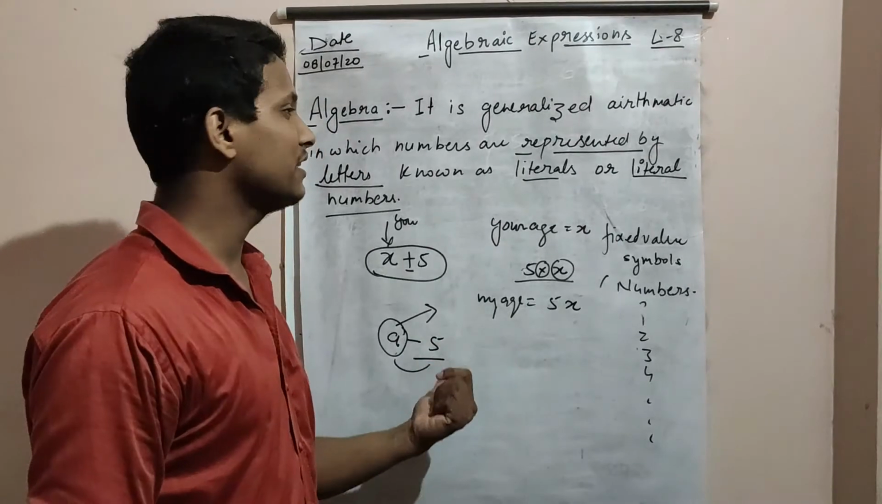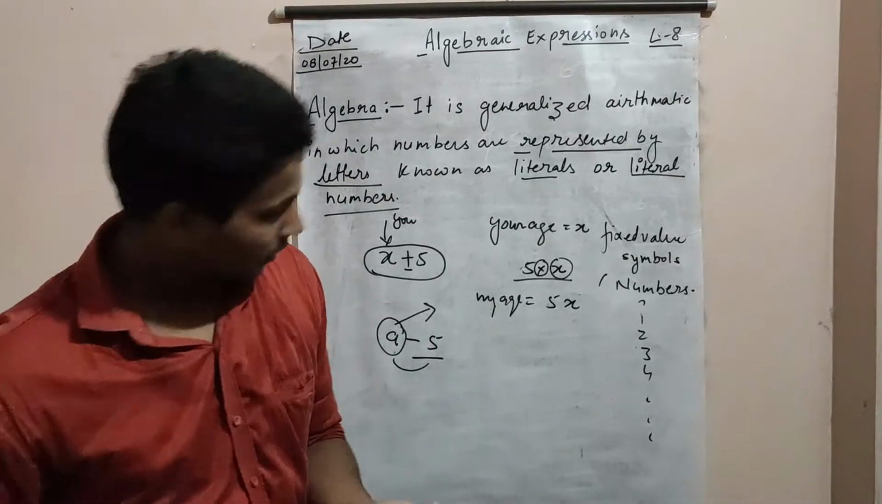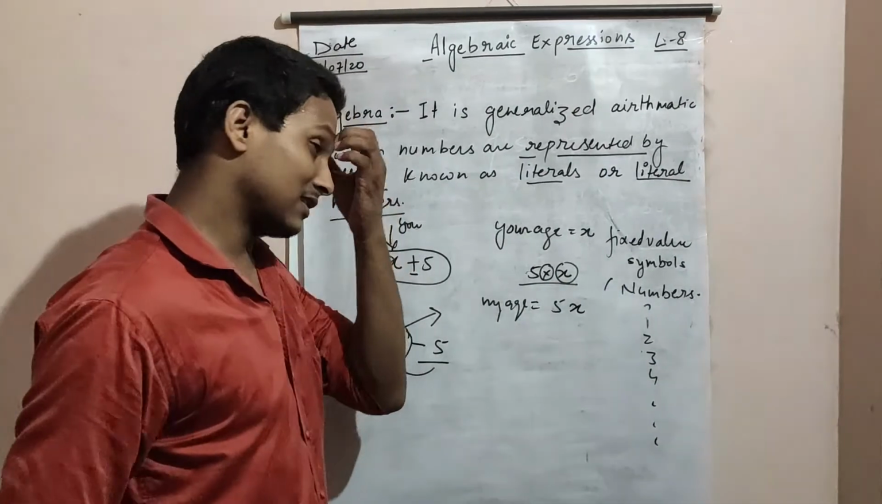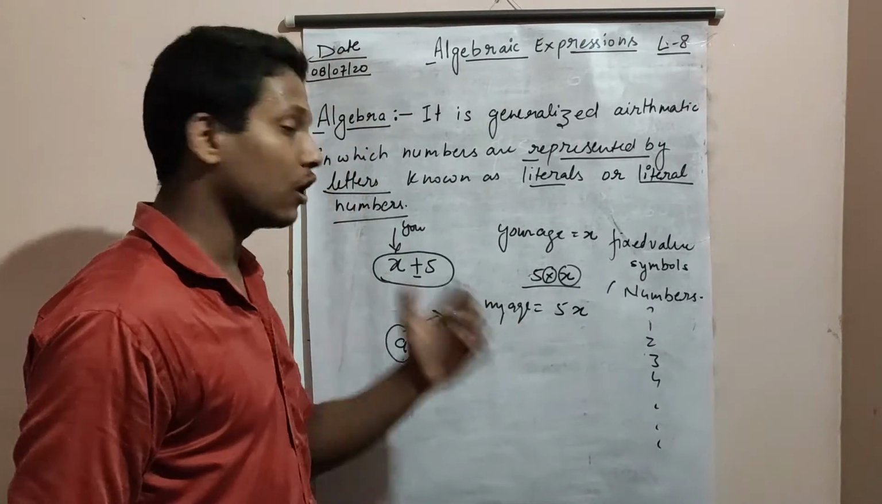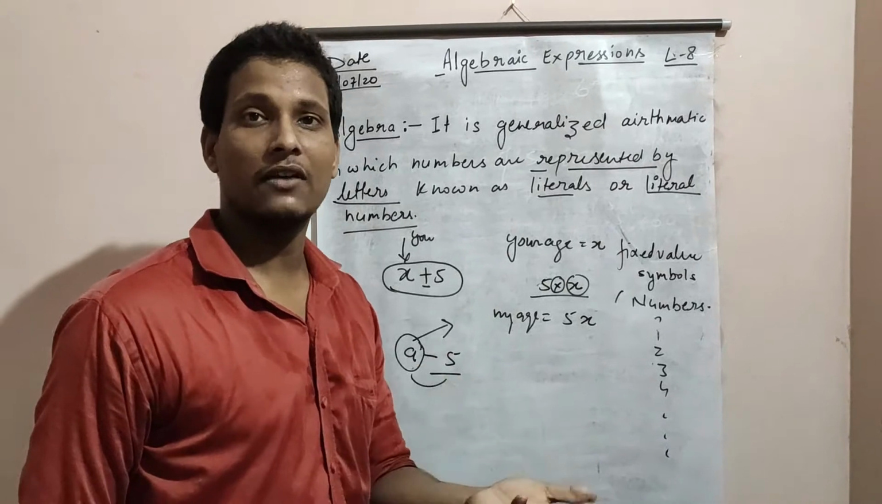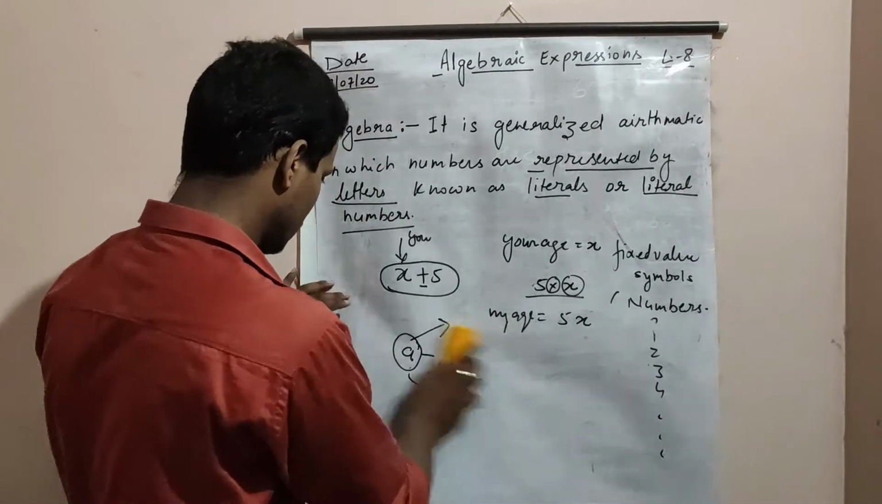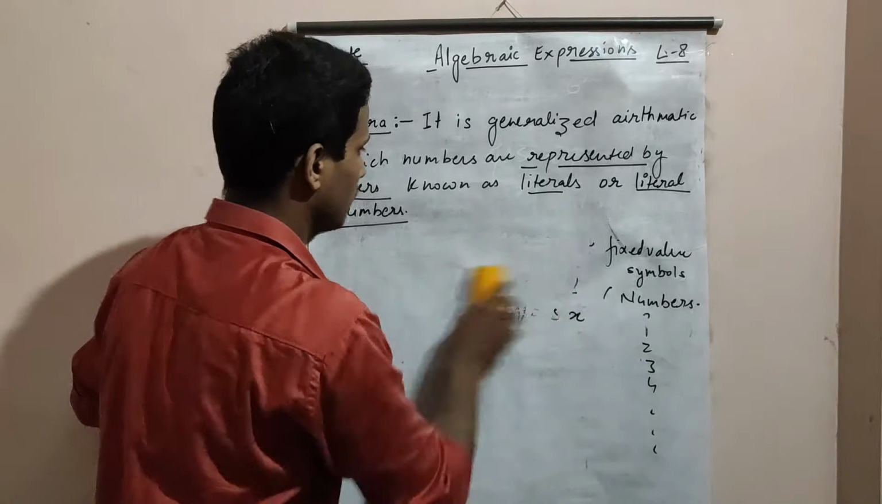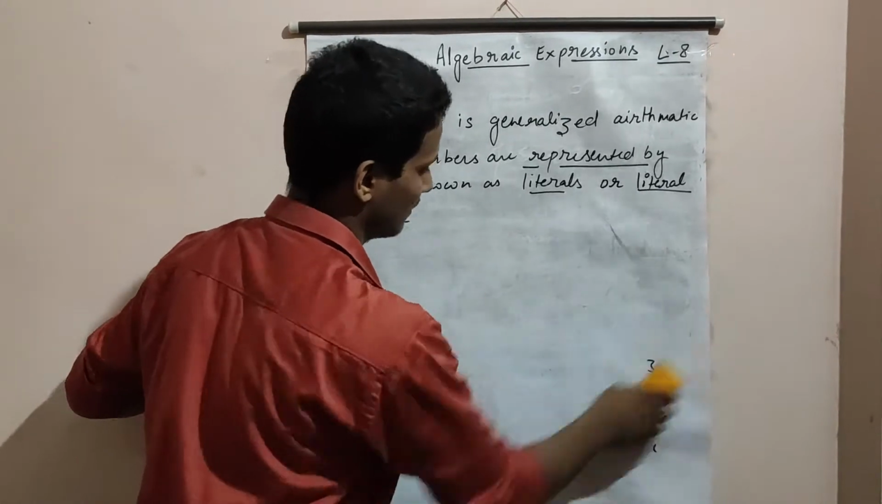Now come to addition and subtraction. These literals are also called variables. Variables means whose values are ever changing. We will discuss it afterward. First we take simple examples for this.